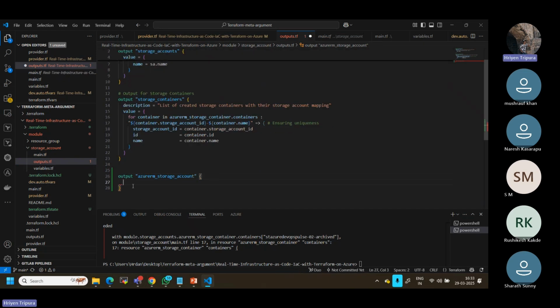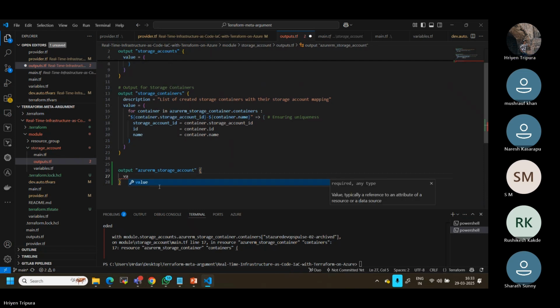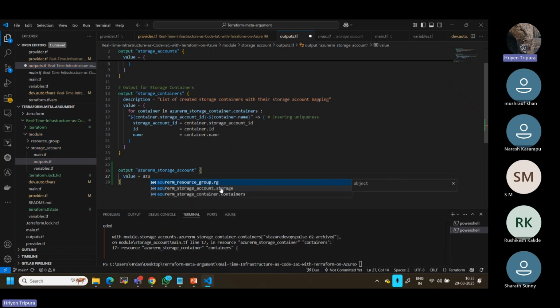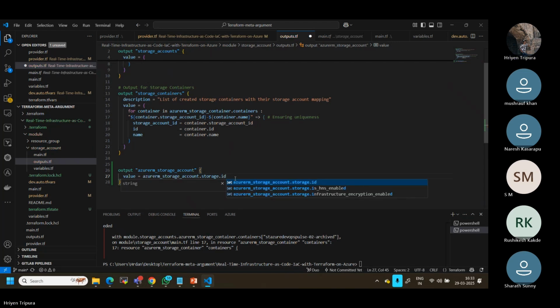Now, I'm trying to say that I want an output for my storage account. Next, I will have to give a value. Value is nothing but what information I need to define. There are two ways I can define it. One is using azurerm storage account. If I want to mention the name, I can give name. That means I can extract the storage account name. This is one way of doing it. In this case, yes, you can use this, nothing wrong. Same thing for the ID. If you want to call it, I can call it with the ID, right?